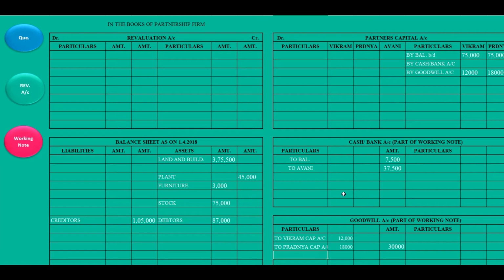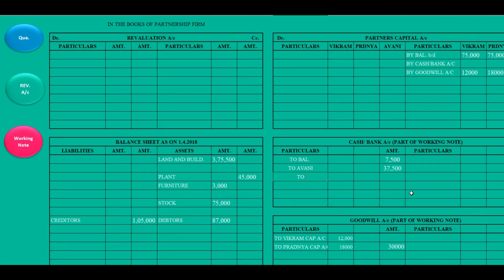See, the goodwill account is not closed. We have to close the goodwill account. Now, goodwill is brought in cash, so the second effect will go to the debit side of cash.